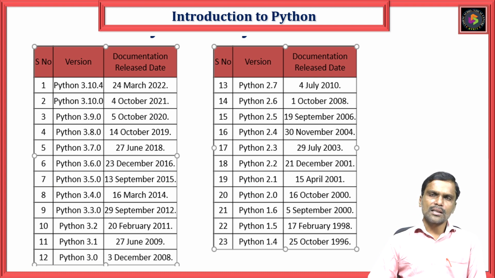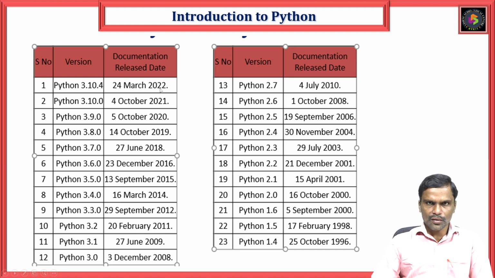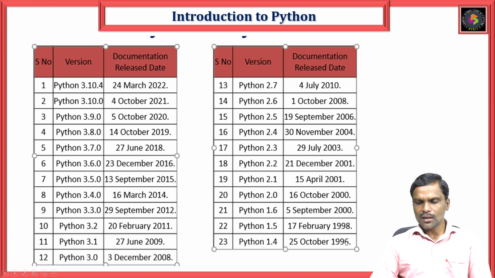Then after 1991, once it came into the market, he released different versions of Python. Here you can see the versions of Python. I have taken them from the latest version onwards. The latest version, which came into existence in 2022, is called 3.10. I have given the versions from 1996 onwards. The first version is 1.4 in 1996, then 1.5, 1.6, and so on.